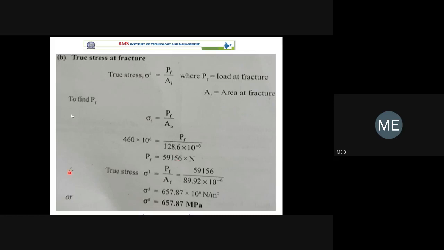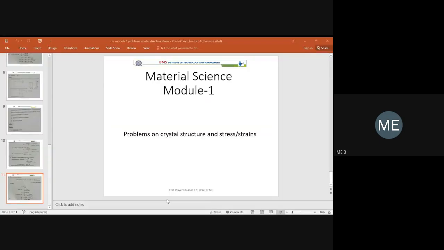The load remains the same. The load at fracture is now 59156. We have this load, 59156, divided by area at fracture, which is given. From that we can get true stress. That's the end of it.